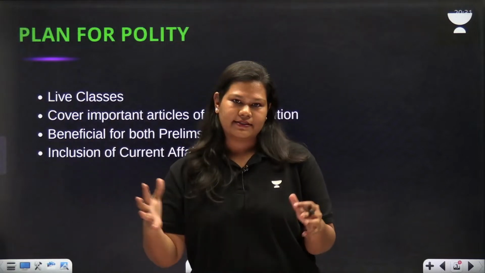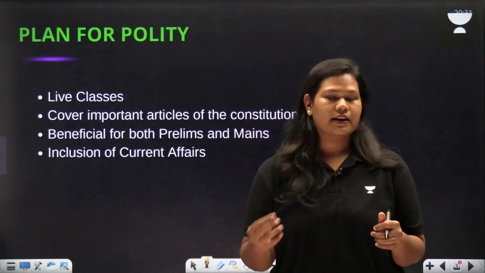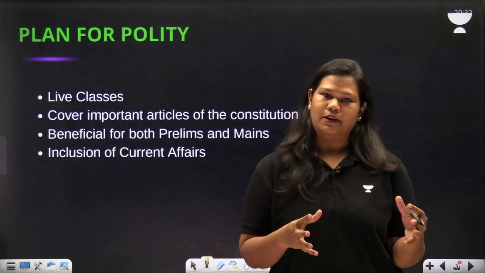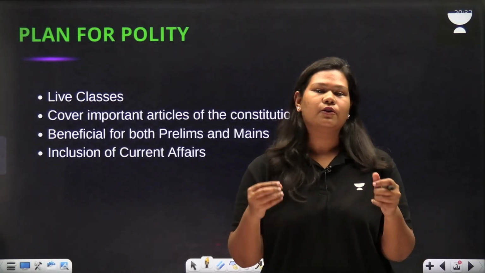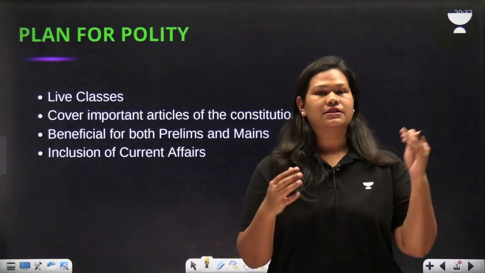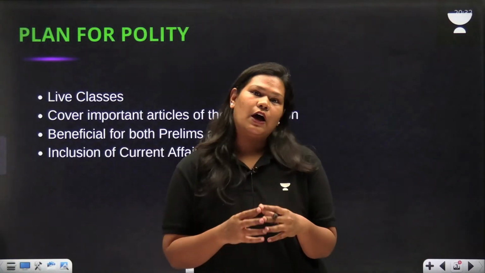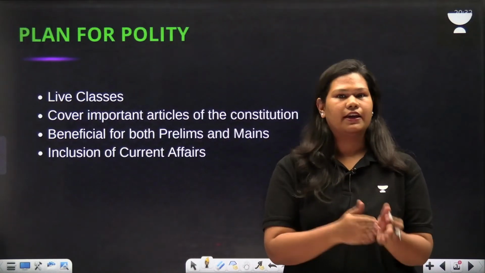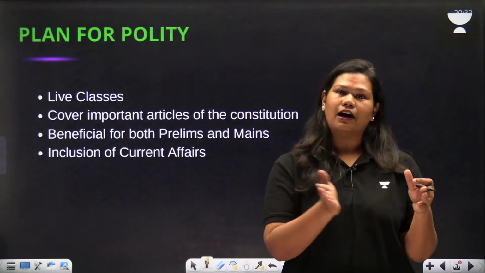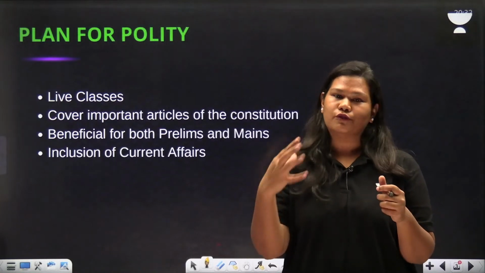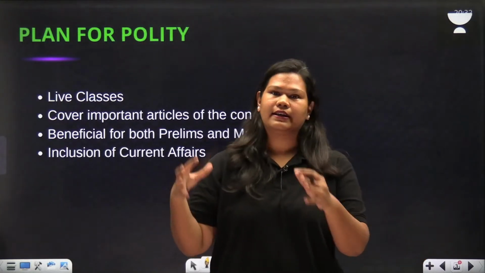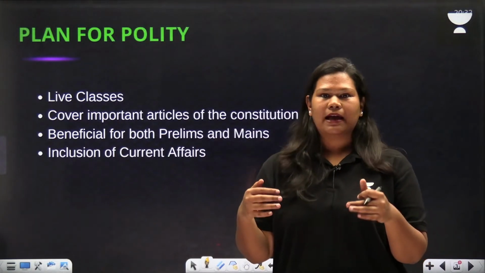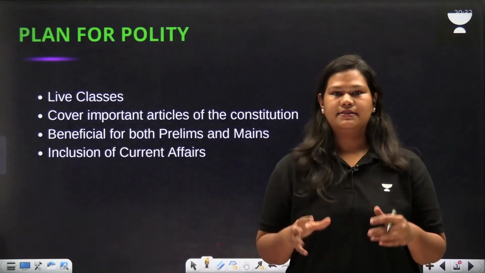The plan is pretty simple. We'll take live classes. This is our third class on polity. The plan is to take 5 classes per week, and we'll cover important constitutional articles starting from Article 1. As I've mentioned before, we have covered Constituent Assembly and PYQs on that. We have covered half of the Preamble, that is the terms sovereign, secular, socialist, democratic and republic, and PYQs on that. The other half of the Preamble we are going to discuss in today's class.